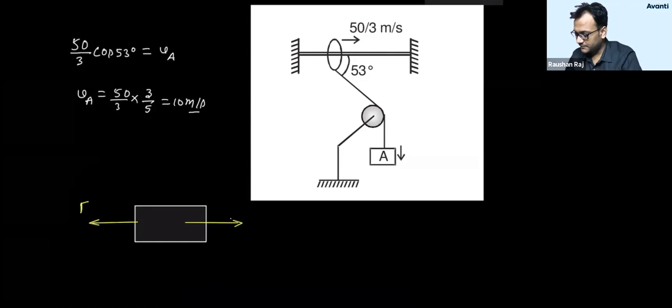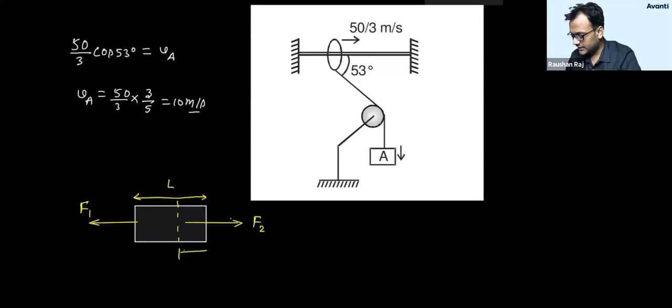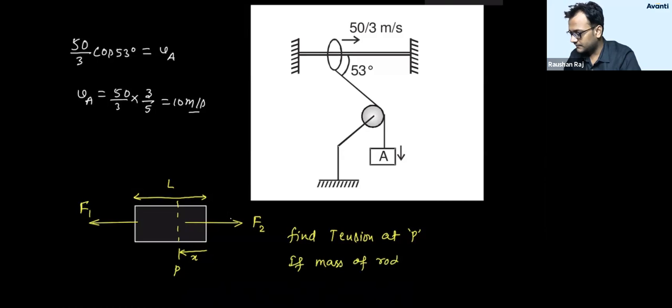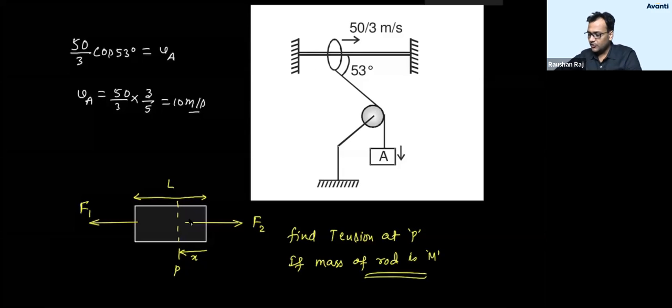If this is F1, this is F2. Length is L. This is X. This is P. Find tension at P. If mass of rod is M. Solve करना बच्चा. I have actually taught you how to get the tension in case of heavy mass, heavy rope or heavy string. Using the same concept, you have to get the answer here. Draw the free body diagram. One more thing. F2 is greater than F1.